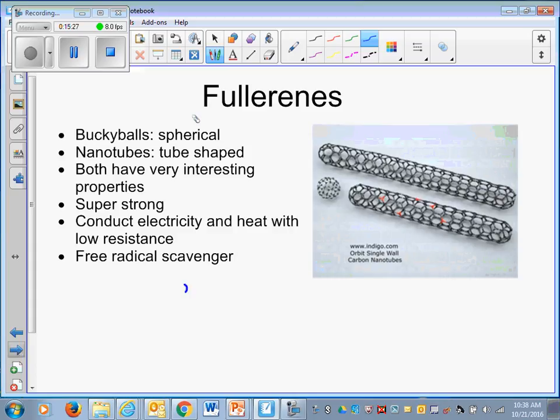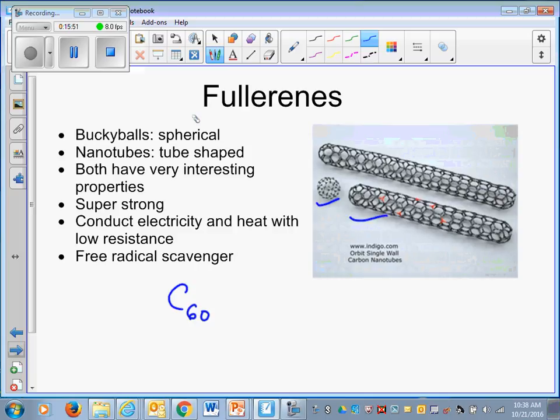I can bond a long chain of carbon 60, 60 carbon atoms bonded together. I can take that chain of 60 and wrap it, roll it, ball it, however I want. We call them buckyballs. They're spherical, of course, it's a ball, or I can make nanotubes of a tube shape. So I can give it any shape I want.